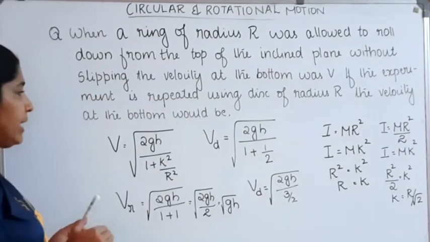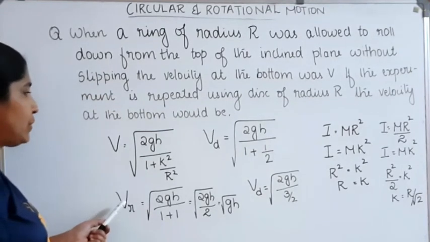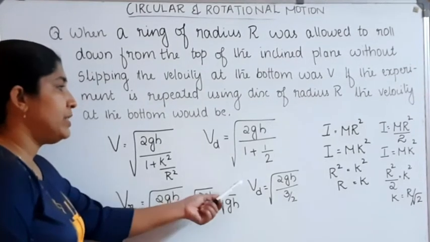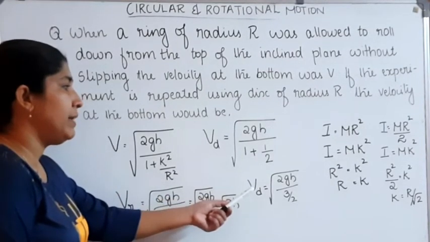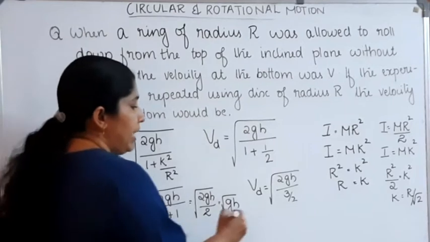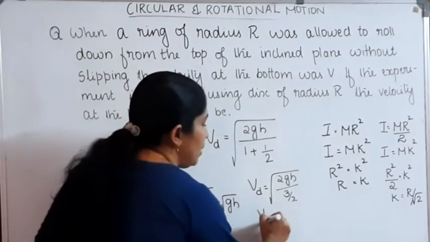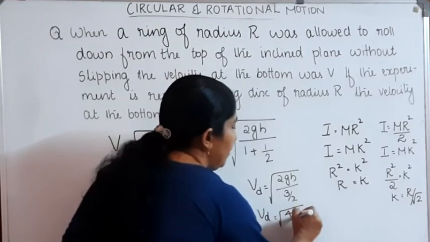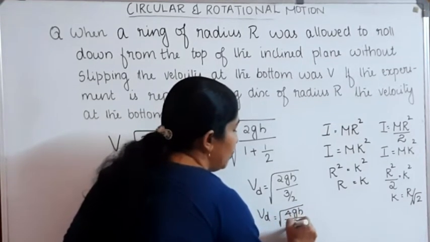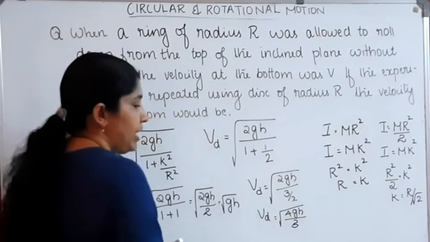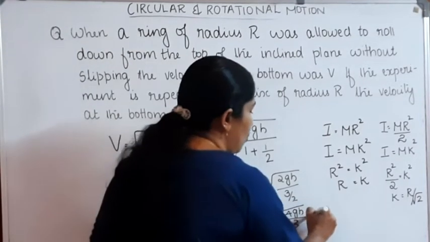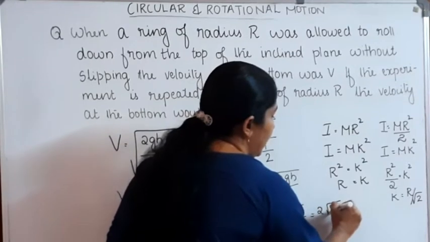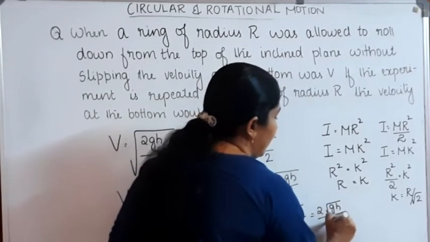Now we can compare these two values. The velocity of the ring is equal to root of gh. The velocity of the disk is equal to root of 2gh divided by 3 by 2. On rearranging, the velocity of the disk is equal to root of 4gh divided by 3, that is equal to 2 into root of gh divided by root 3.